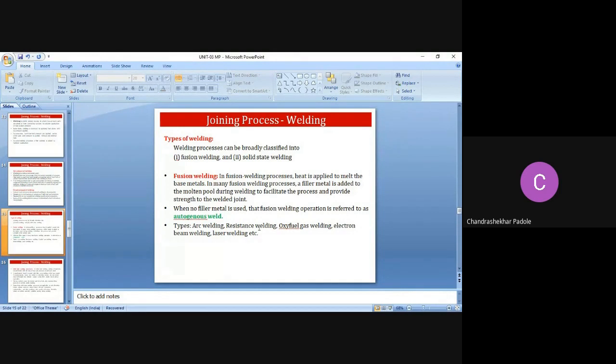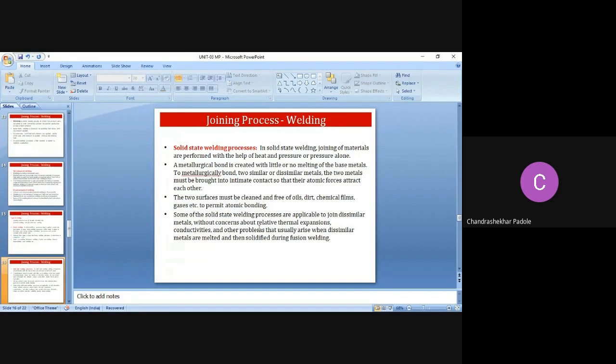Again, when no filler material is used, the fusion welding operation is referred to as an autogeneous weld, right? Means only base metals are joined by melting. No filler material is used. General examples are arc welding, resistance welding, oxy-fuel gas welding, electron beam welding, laser welding. We will cover arc welding, oxy-acetylene gas welding, electron beam welding, laser beam welding, then TIG and MIG welding. These are just examples.